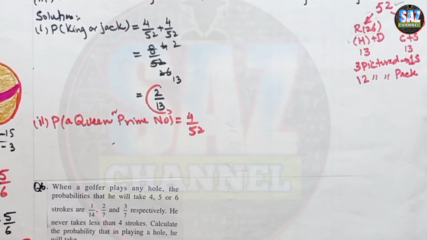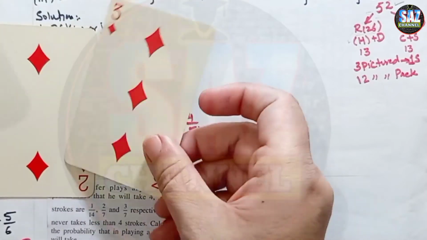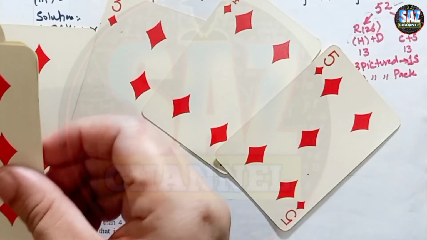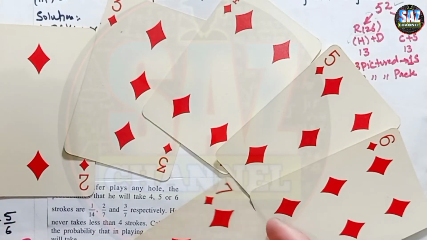Let's talk about one suit and prime numbers. The cards with me are 2, 3, 4, 5, 6, 7, 8, 9, and 10.